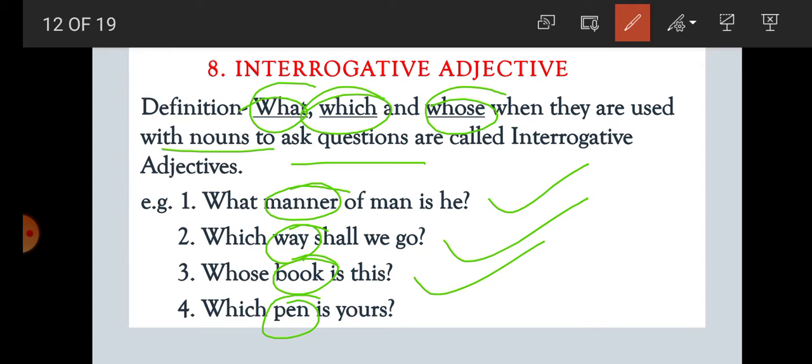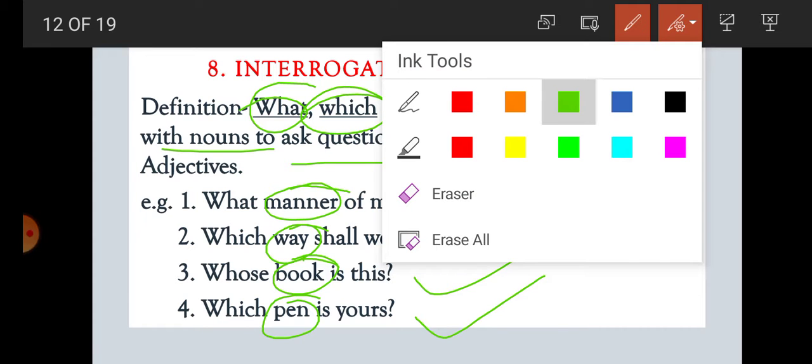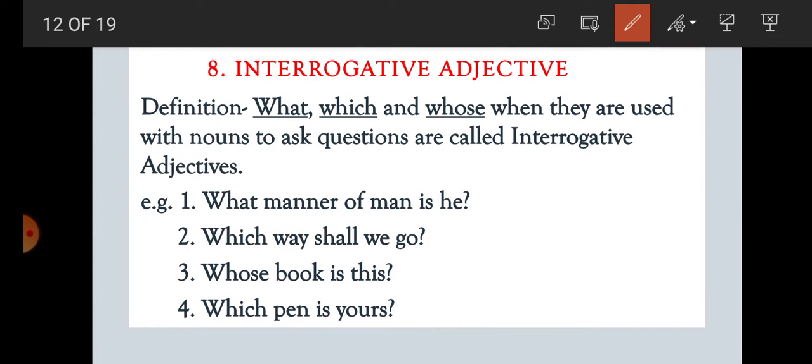Here in the fourth sentence, student, which is used with pen to ask a question. So this is clear here that what, which and whose, when they are used with a noun to ask a question, are called interrogative adjectives.